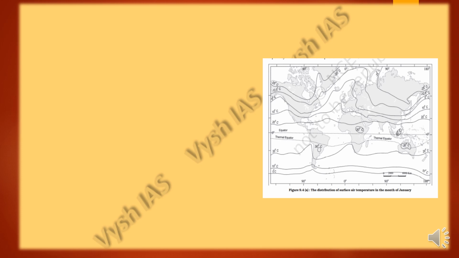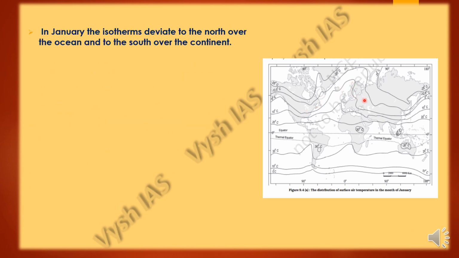So as you can see, this is the distribution of surface air temperature in the month of January. You can see how much these are bending in the northern hemisphere. In January, the isotherms deviate towards the north over the ocean, and to the south over the continent.